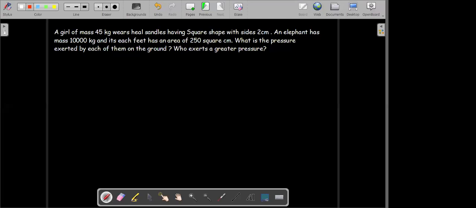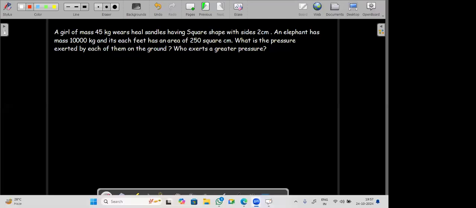So let me see who all are present till now. We have Rohit, Sampark, Yukta, Likita. Likita, can you tell the answer if you got? Yes, sir. 1 second.